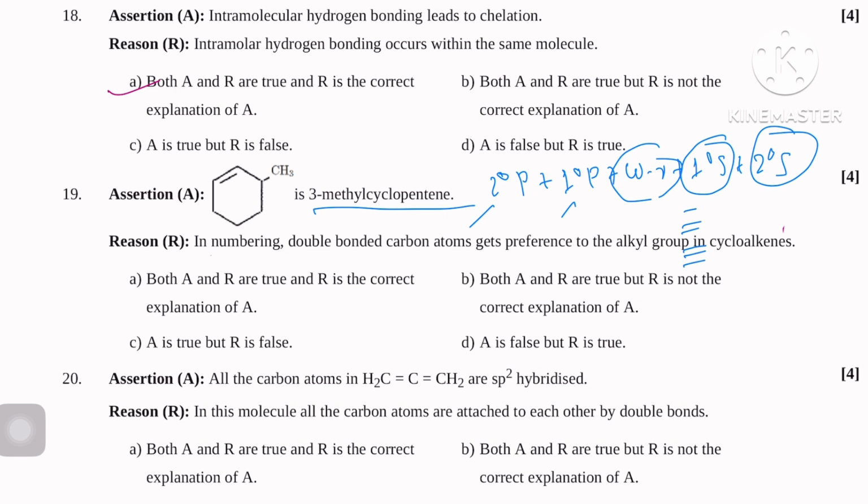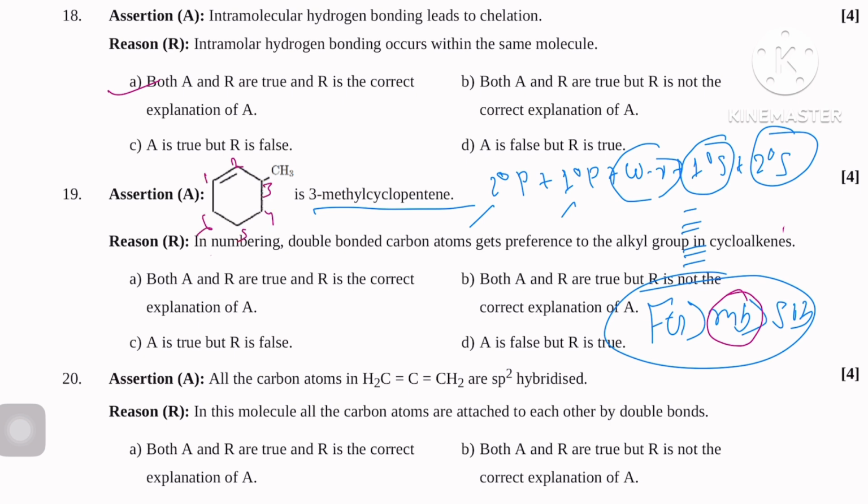These are simple. At first we select the longest continuous carbon chain. After that, priority order and lower locant: first functional group, then multiple bond, after that substituents. Counting starts from here. Functional group is not present, multiple bond is present. So counting starts from here, 1 2 3 4 5 6.